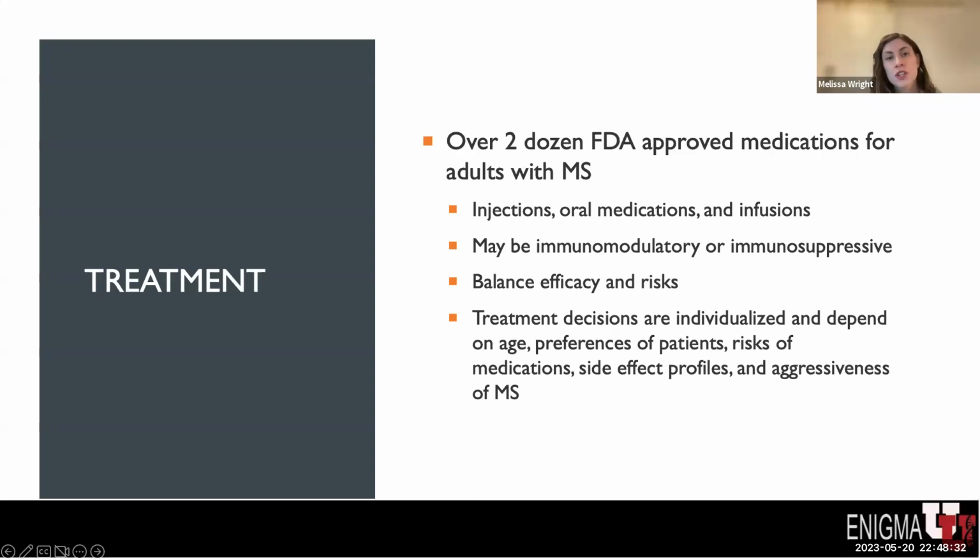However, if we have patients that have a high lesion burden or significant residual neurologic symptoms, we might discuss starting a higher efficacy medication that will be immunosuppressing, but likely be more effective in controlling the multiple sclerosis.